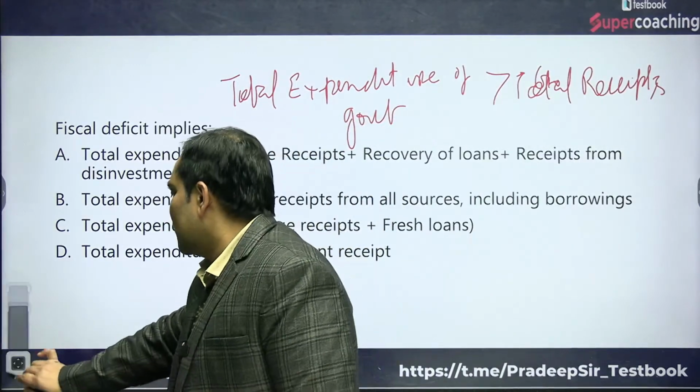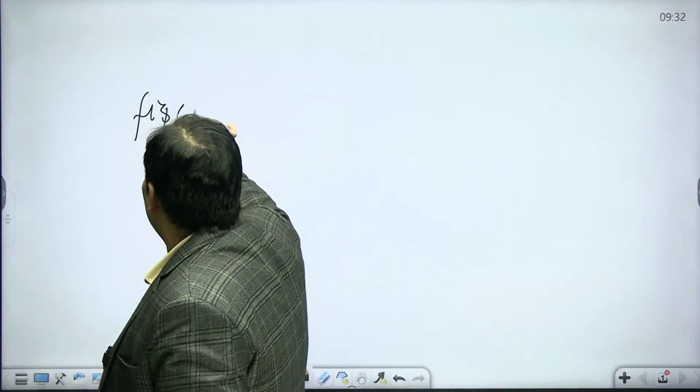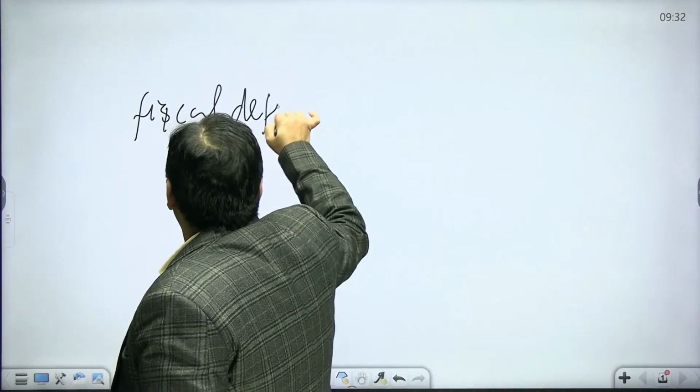We have discussed this already, so what is going to be the answer? Shubham, let me know the answer. What is fiscal deficit?